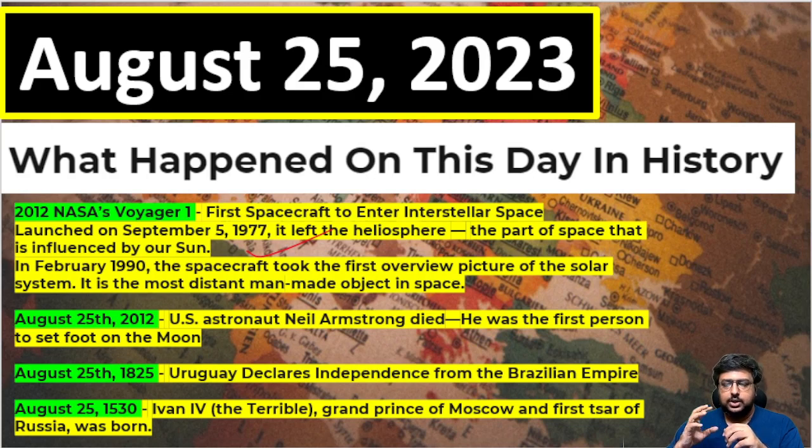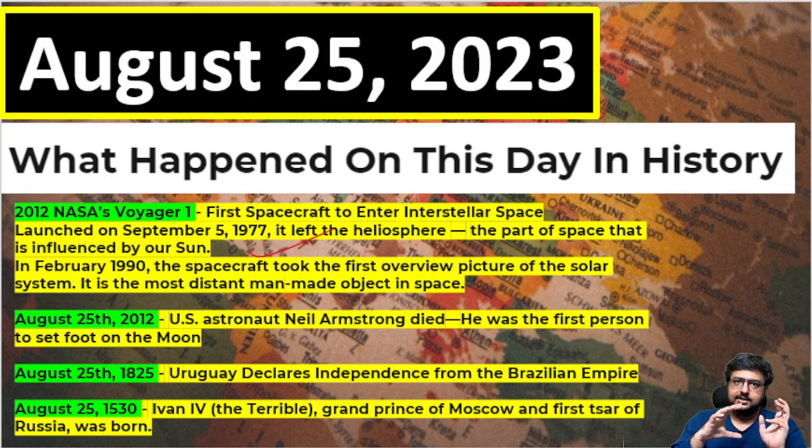Now 1825 is when Uruguay declared independence from the Brazilian Empire in the South American continent. The Brazilian Empire used to be there, then it broke into two, Brazil and Uruguay. You should go and see the South American map. It's very interesting. I've already taught you in one of the episodes. Brazil touches almost every country. That much big it is. The equator passes through it, the Tropic of Capricorn also passes, and it is the biggest country in the southern hemisphere.